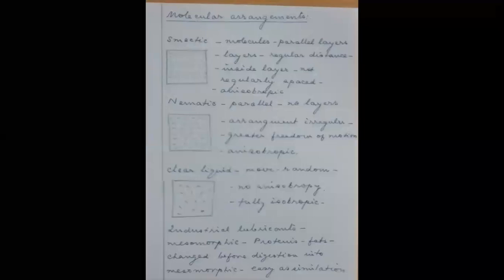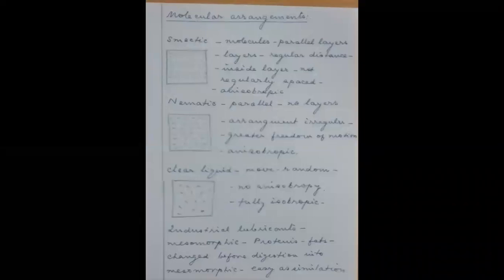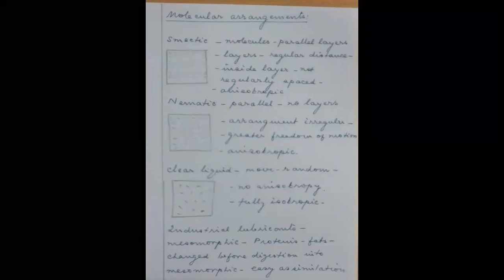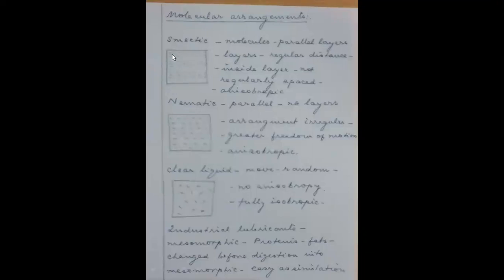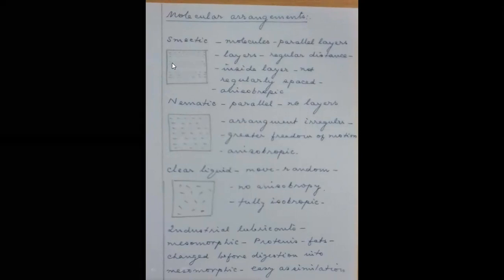Now look here, how the molecular arrangement is seen in the smectic, nematic and the clear liquid crystals. Look here, in the smectic crystal, molecules are forming parallel layers. See, this is a layer, this is another layer, this is another layer.